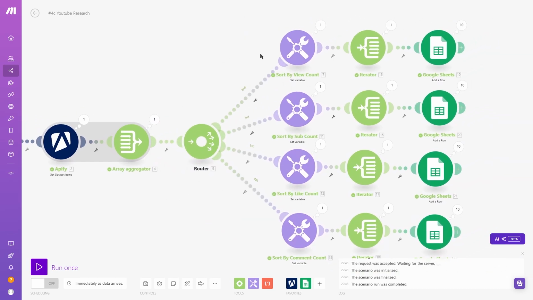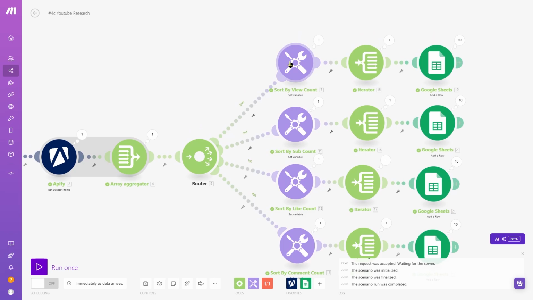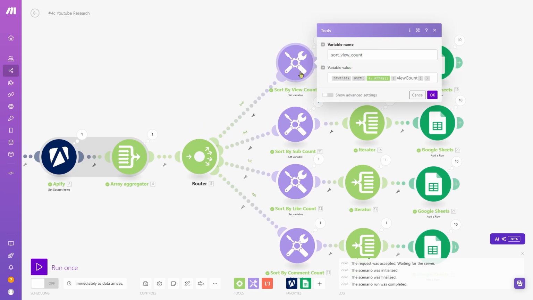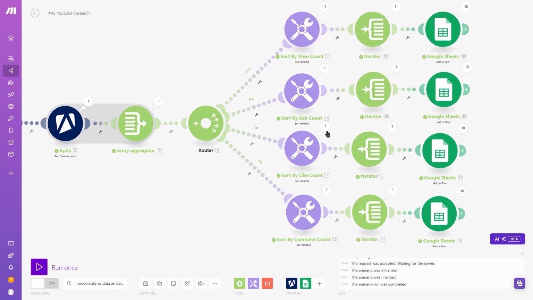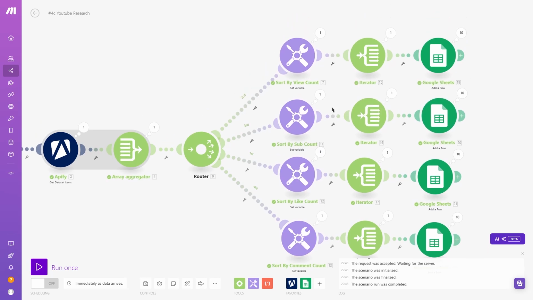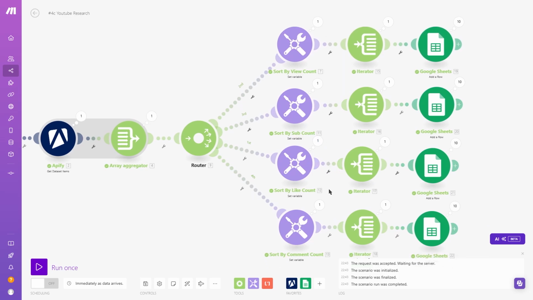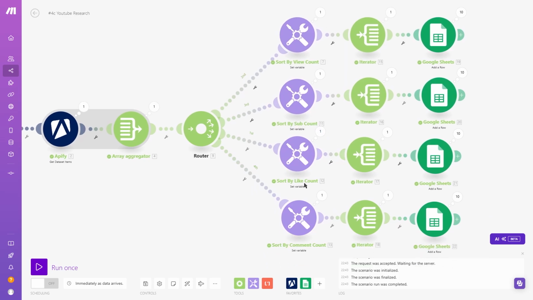This is 4 of the same thing, kind of. Let's just go over one and you can tell what's different. I want data on a bunch of different topics, so I can do better research. Here I've sorted by view count, sub count, like count, and comment count. So I've got a bunch of videos, and this should pick out outliers that have really good views. Looking at the like counts matters, because actively liking a video shows that people actually enjoy it instead of just skipping it. So someone might find it interesting.